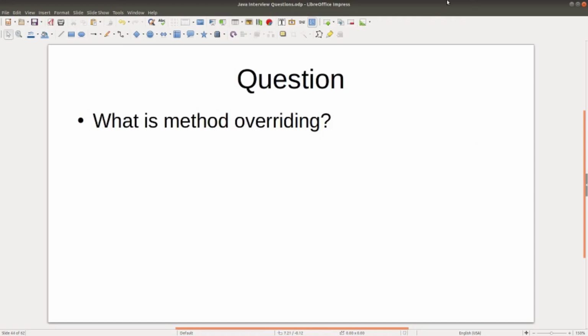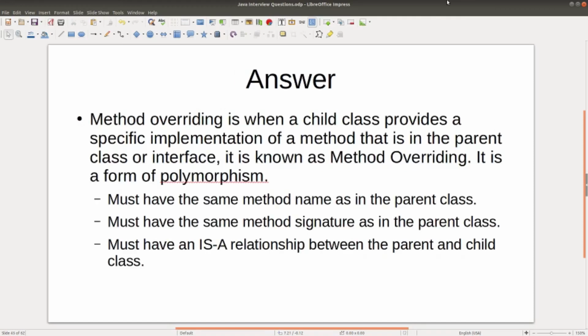Question. What is method overriding? Answer. Method overriding is when a child class provides a specific implementation of a method that is in the parent class or interface. Method overriding is a form of polymorphism. When it comes to method overriding, it must have the same method name as the parent class, the same method signature as the parent class, and it must have an is-a relationship between the parent and the child class.